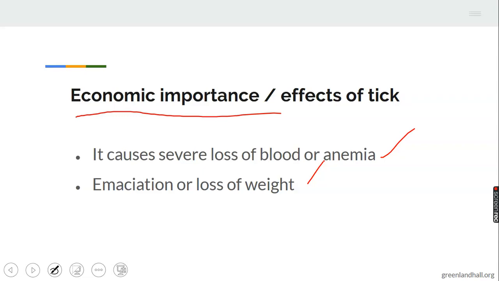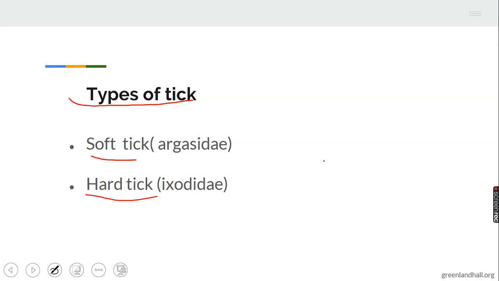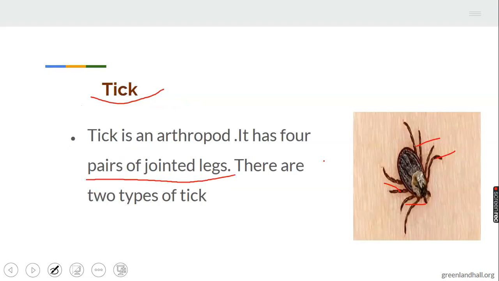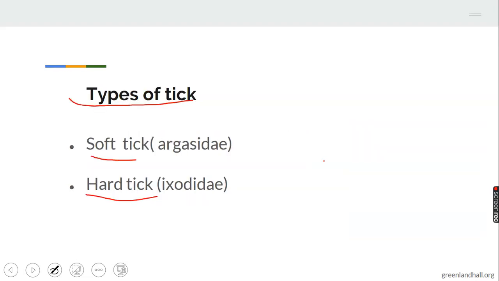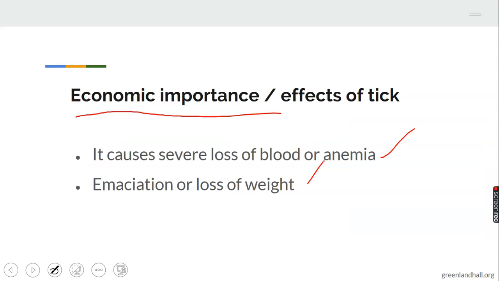If you have animals in your house, try to check up their external parts, because tick is an ectoparasite, not an endoparasite. Take note of that. It's a very good example of ectoparasite. It lives outside the body of the host.